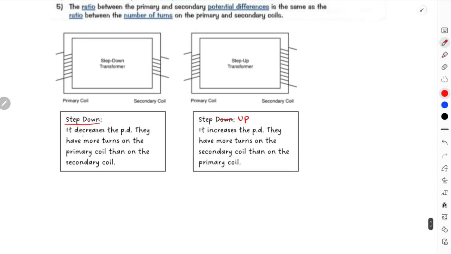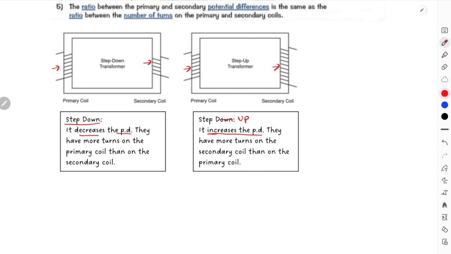In step down, this decreases the potential difference over the entire transformer, because this one has more turns in the primary coil than in the secondary coil. The step up transformer increases the potential difference over the entire circuit. That is because it has fewer primary turns than secondary turns. In the secondary, they now have more coils.